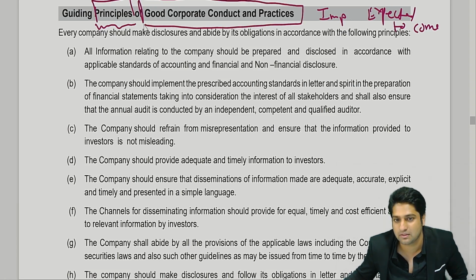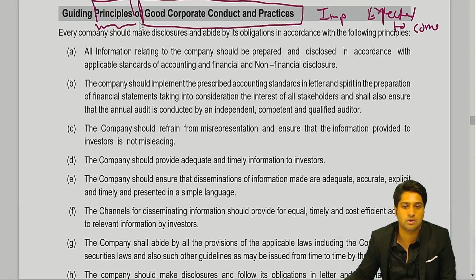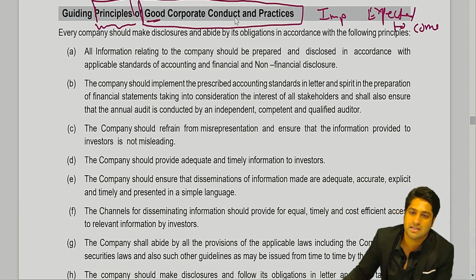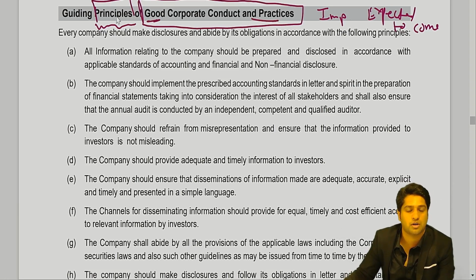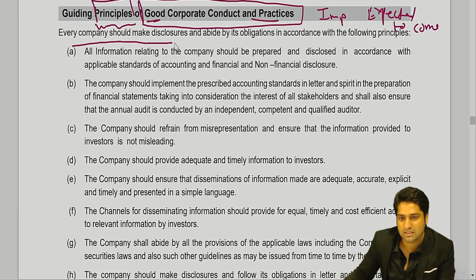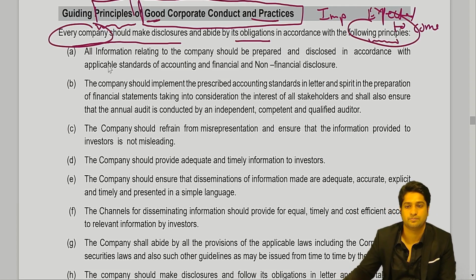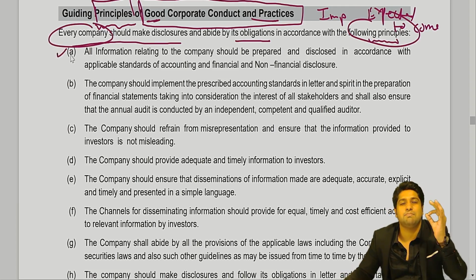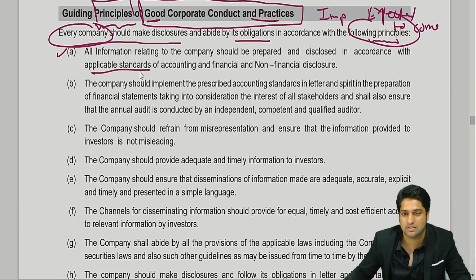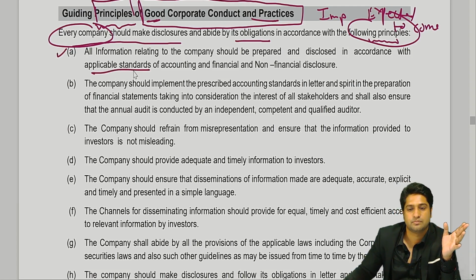So isn't it important to read them, because these are some good practices that they have given. So let's read what it is. Every company should make disclosures and abide by its obligations in accordance with the following principles. So every company should incorporate the following principles. Yes or no? Yes, sir. So very basic thing, follow the applicable standards. Yes or no? Follow the standards. Yes, sir.